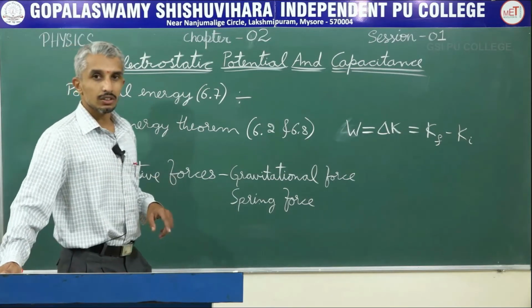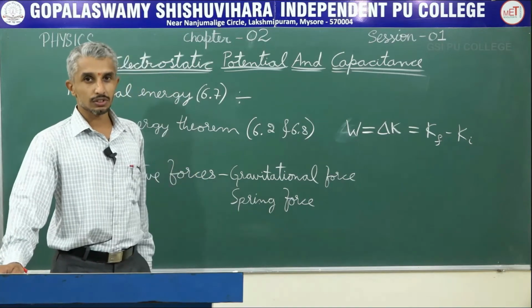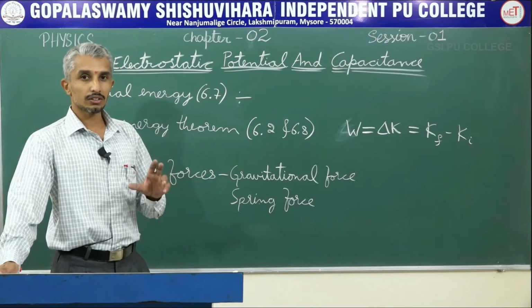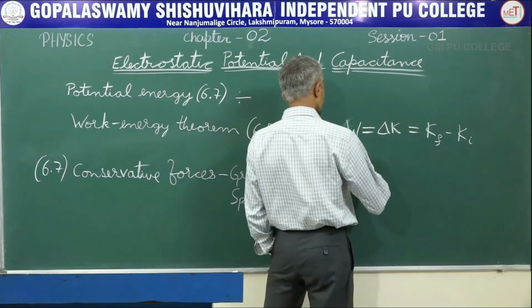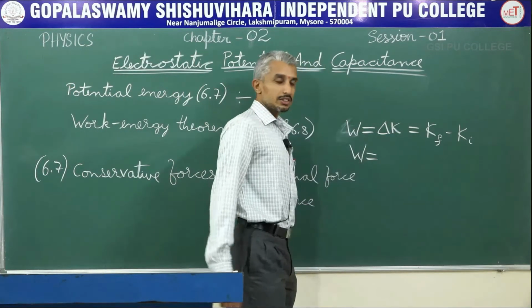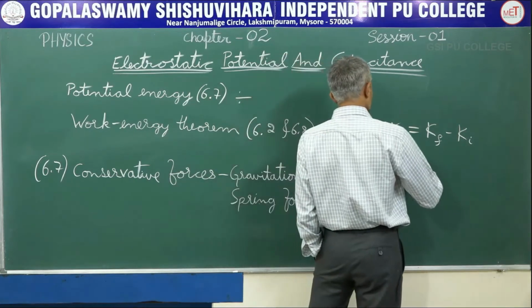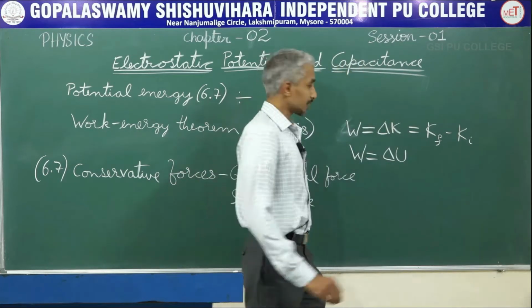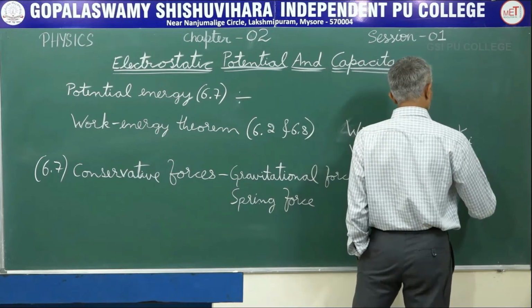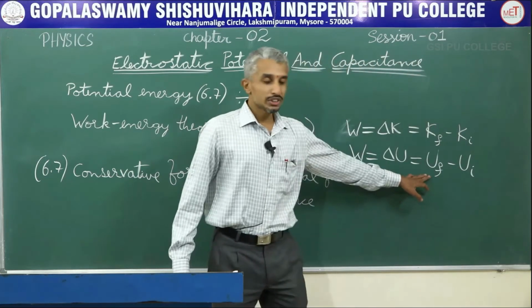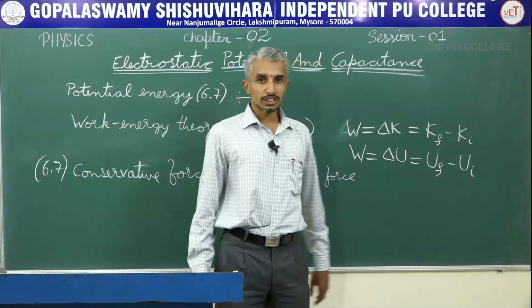What is it? In case of conservative force, when you are doing an external work against the forces, then work done in this case is equal to change in potential energy. So I can write this as final potential energy minus initial potential energy.